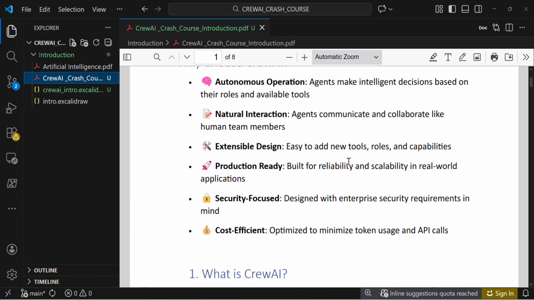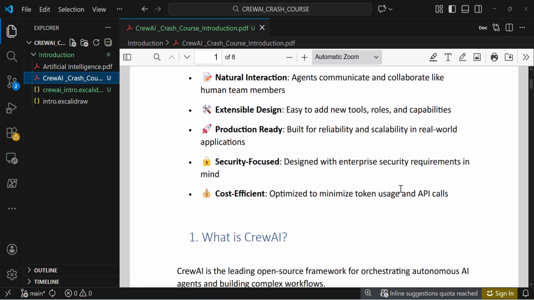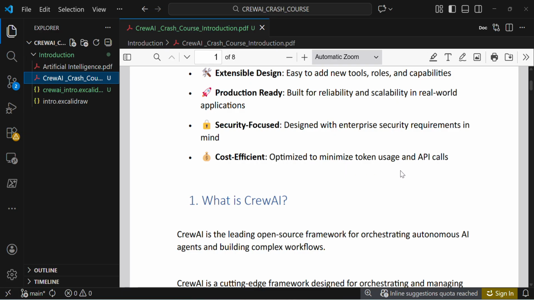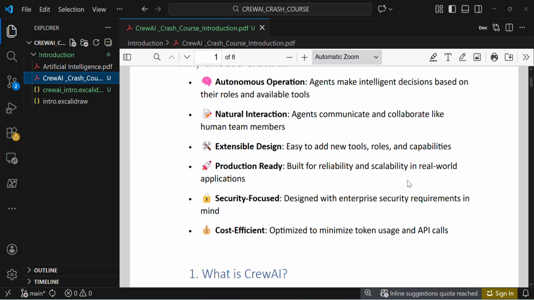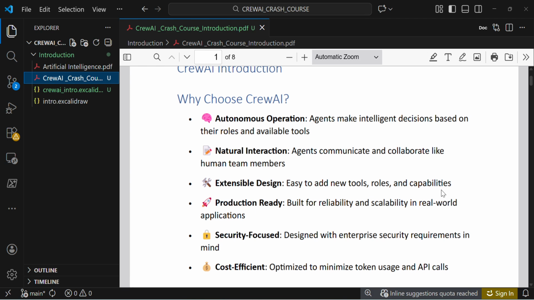Then production ready: built for reliability and scalability in real-world applications. If you build applications, you can add more agents and tasks based on your requirements. Security focused: designed with enterprise security requirements in mind. Cost efficient: optimized to minimize token usage and API calls. These are the major reasons why we choose CrewAI compared with other frameworks.